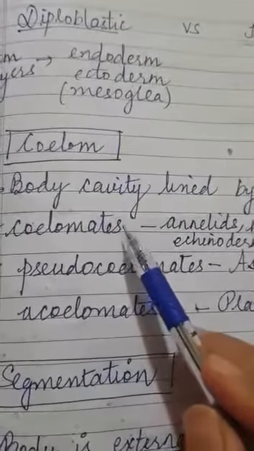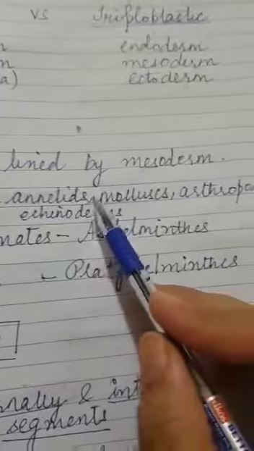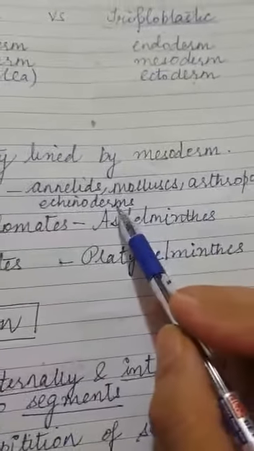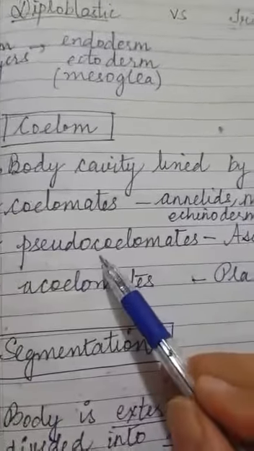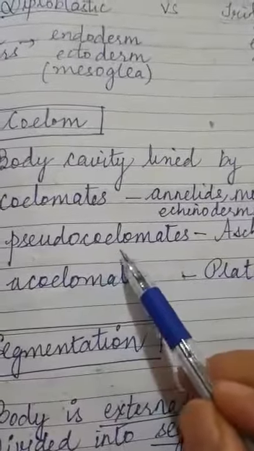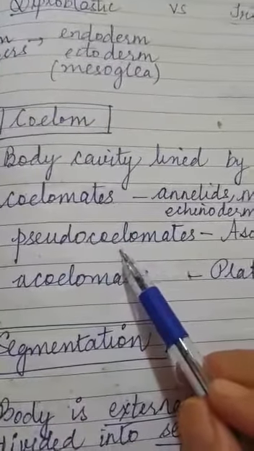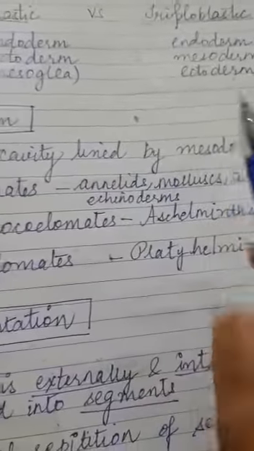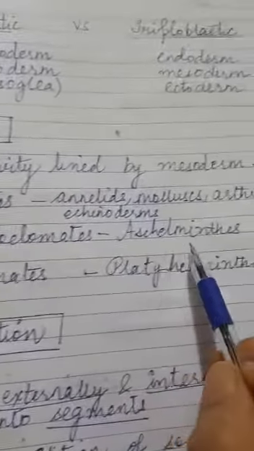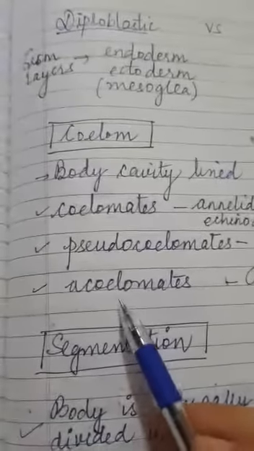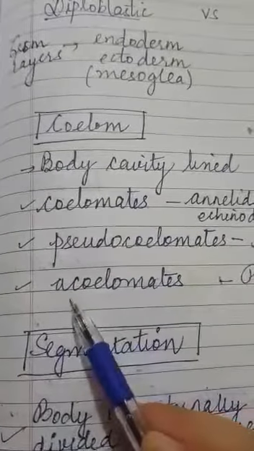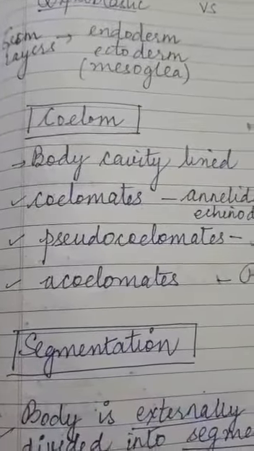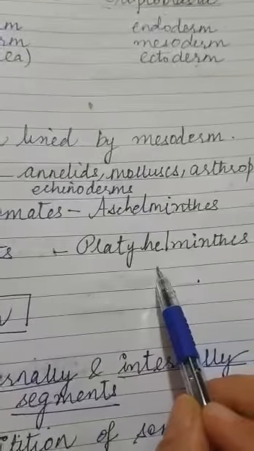Coelomates means that they have true body cavity like annelids, mollusks, arthropods and echinoderms. Pseudocoelomates means that they have false body cavity. False body cavity means that the cavity is present but it is not lined by mesoderm. It is in case of Aschelminthes. Then acoelomate, A means absent. When the body cavity is absent, that is the case of Platyhelminthes.